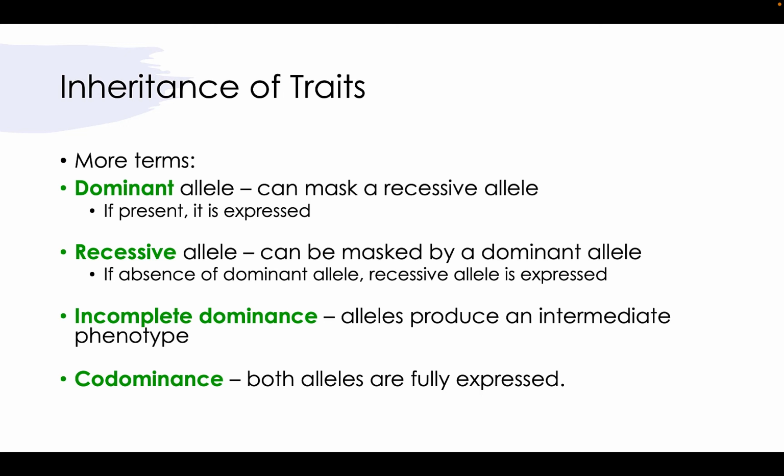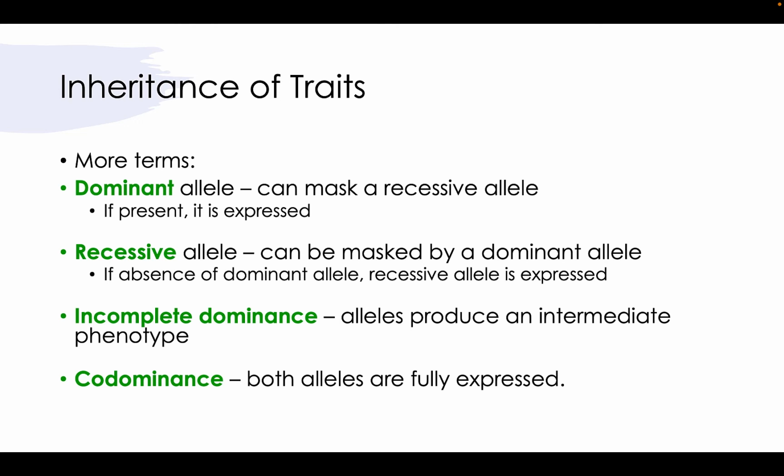Incomplete dominance is when we get a mix between the two types of alleles. Say red flowers are dominant and white flowers are recessive, but then we mix those two. We mix a white flower with a red flower, and then we might get a pink flower. Well, that's a mix between the two. So this is an example of incomplete dominance.